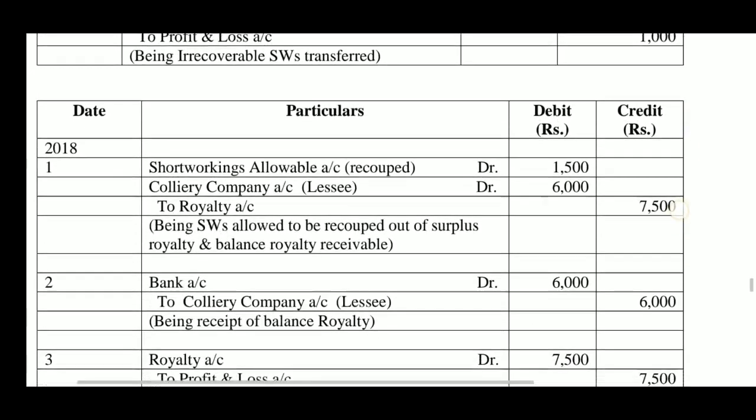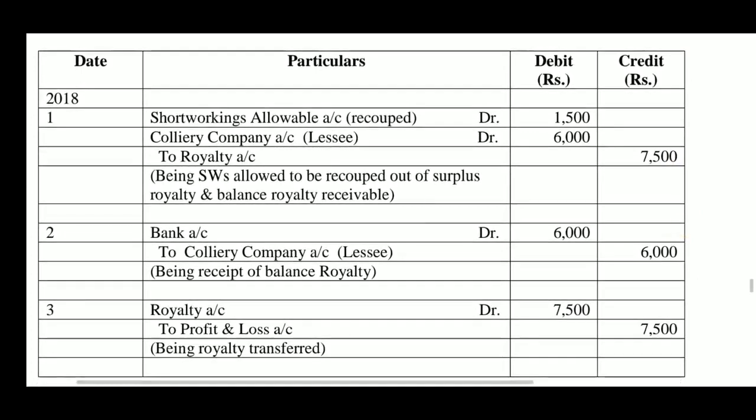See 2018, again here recoupment is made. Short workings allowable account debtor 1,500, colliery company, that is lessee's account debtor 6,000, to royalty account 7,500, with the amount of actual royalty, being short workings allowed to be recouped out of surplus royalty and balance royalty receivable.